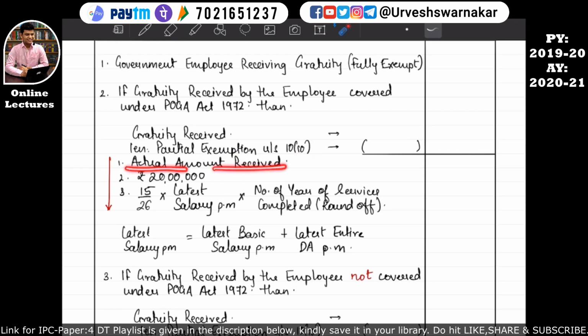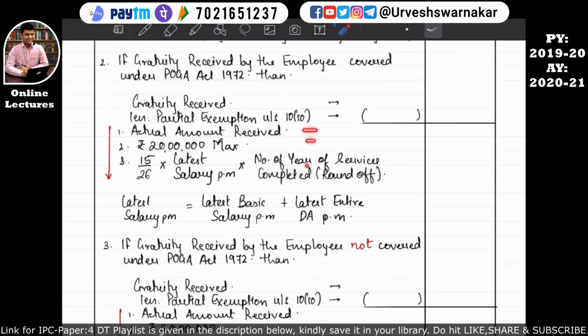Actual amount received or rupees 20 lakhs max or 15 by 26 into latest salary per month into the number of years of service completed, round off. So after comparing all these three, whichever is lower will become our partial exemption under section 10 subsection 10, which will be reduced from the actual amount, for example 10 lakhs. Okay, which will be reduced from this 10 lakhs, and whatever the balance amount will be taken into the computation of income from salary. I hope this is quite clear.